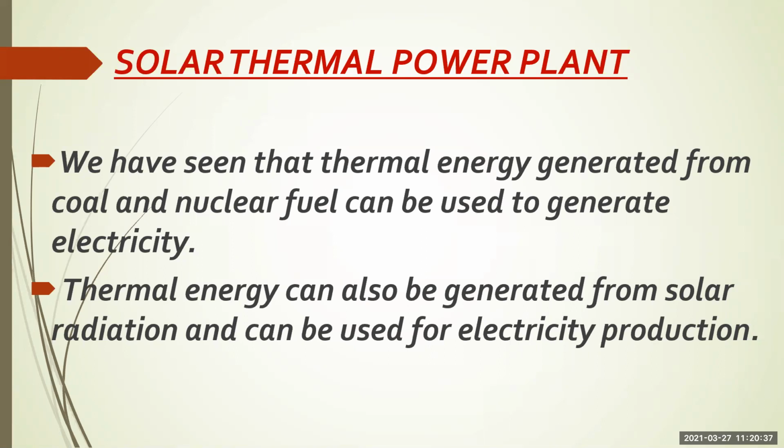First of all, we use the solar light to generate thermal energy, and then we convert that into electrical energy. We have seen that thermal energy generated from coal and nuclear fuel can be used to generate electricity. The thermal energy can also be generated from solar radiation and can be used for electricity production. See how?